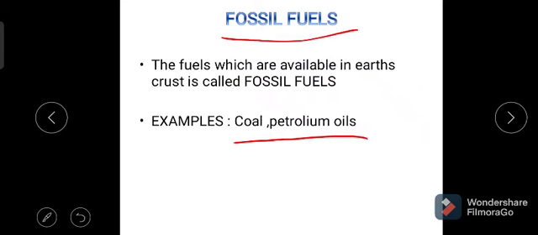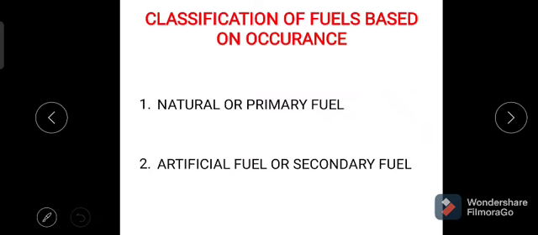Now let us see the classification of the fuels based on occurrence, that is, due to the availability of the fuels. These are two types.